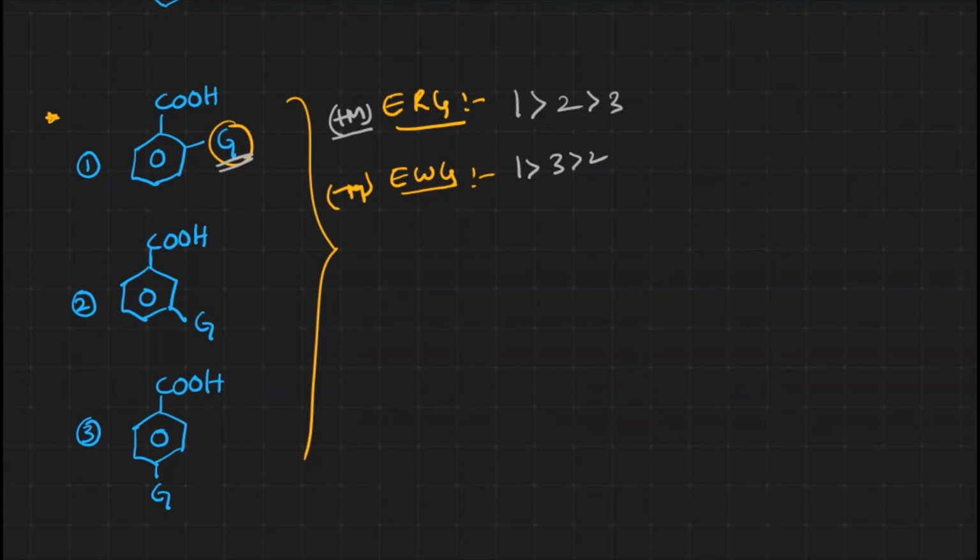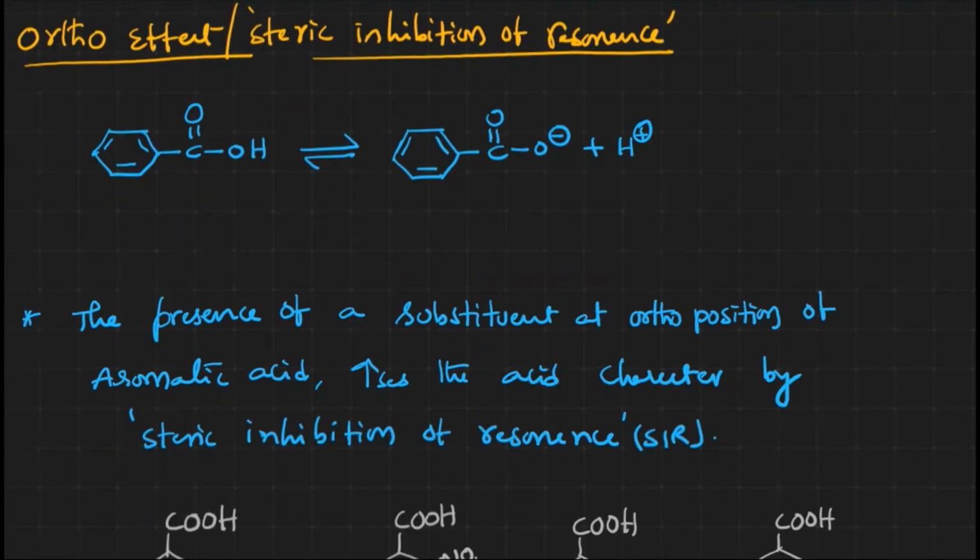The second and third ones have something in common, but something is there at the first position. What is this first position? This is the ortho position. Whether the group at the ortho position is an electron releasing group or an electron withdrawing group, it doesn't matter, it is more acidic. It is because of the ortho effect, which is also known as steric inhibition of resonance. I'll tell you what this means. Now let us see what the ortho effect or steric inhibition of resonance is.